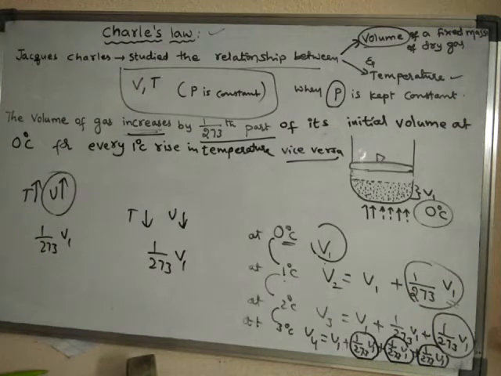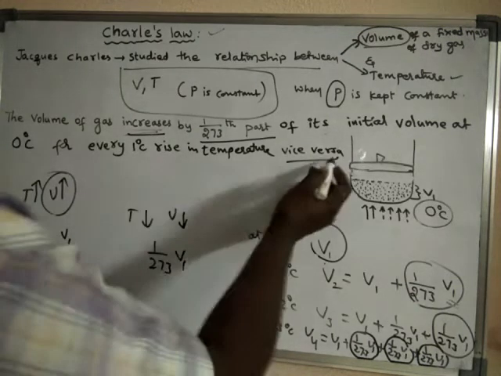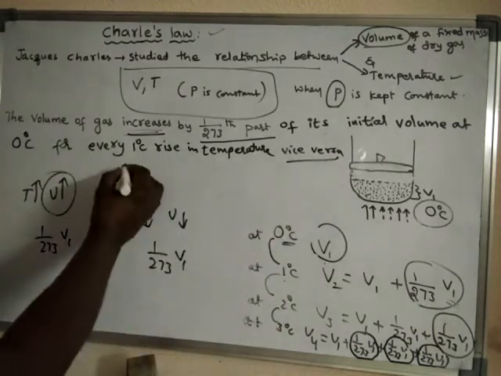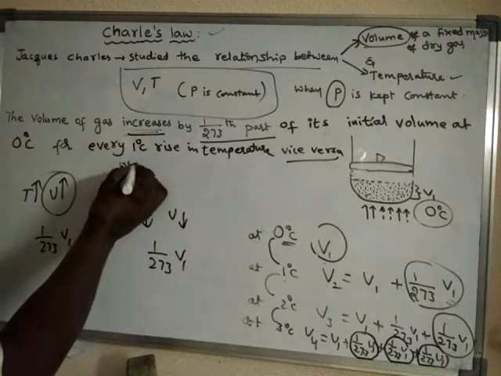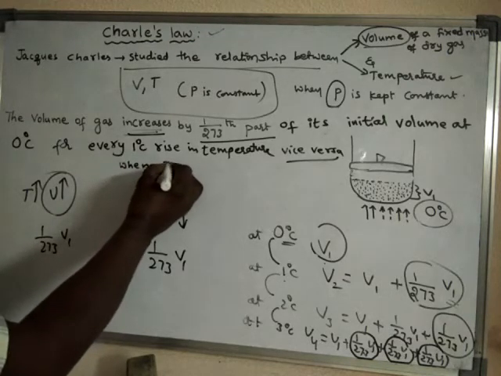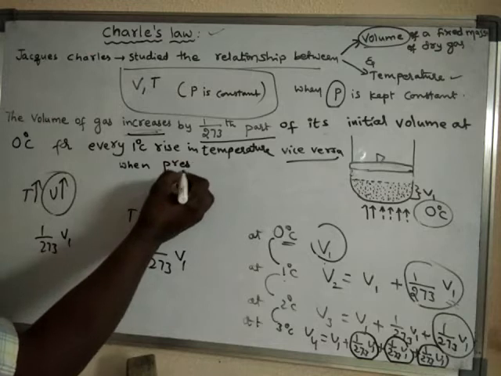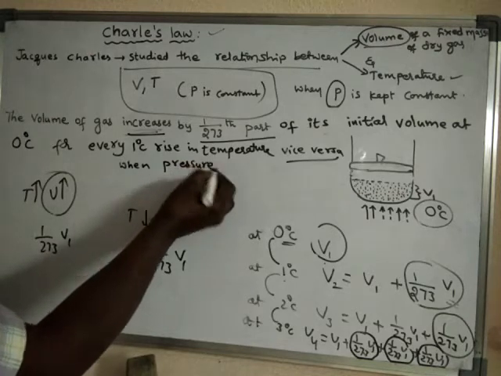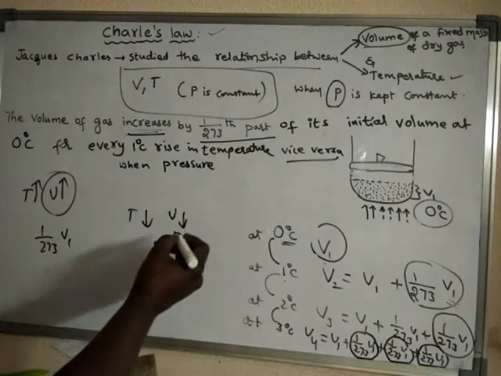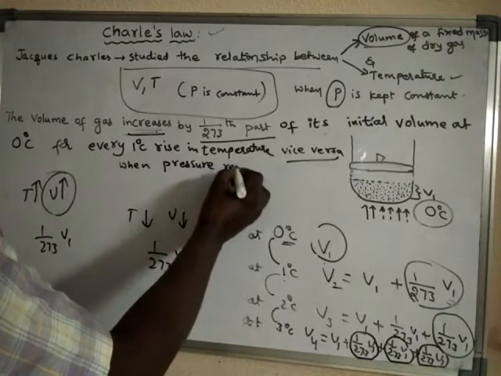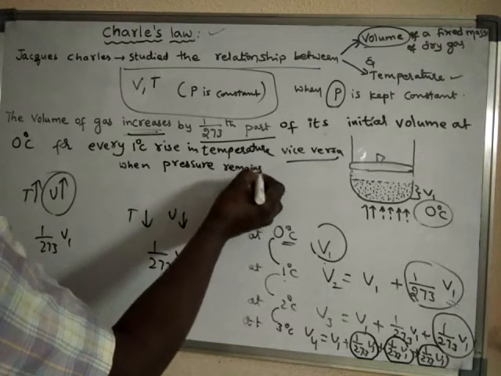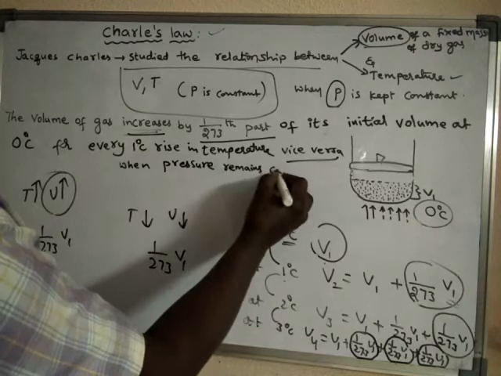So under what condition does all this happen? Under the condition that pressure remains constant.